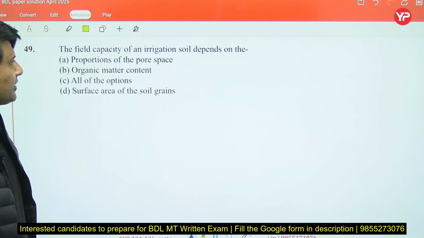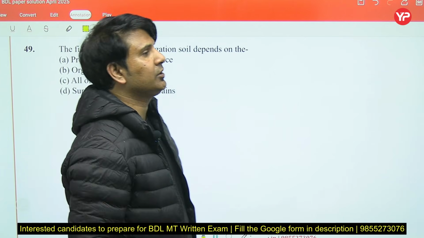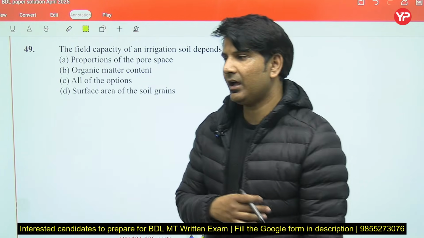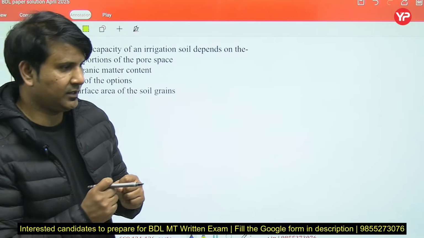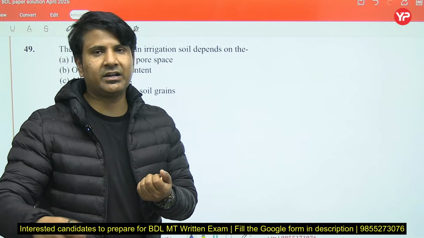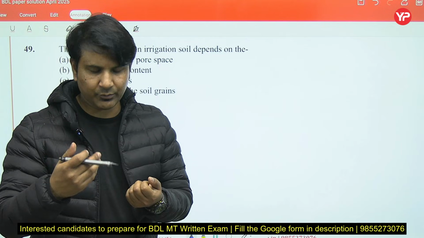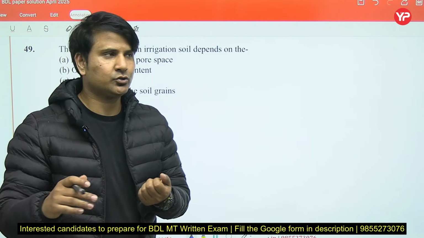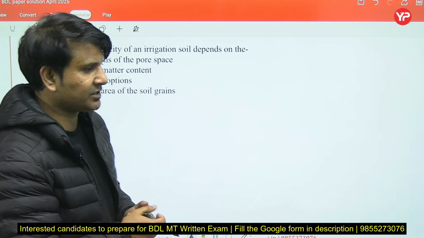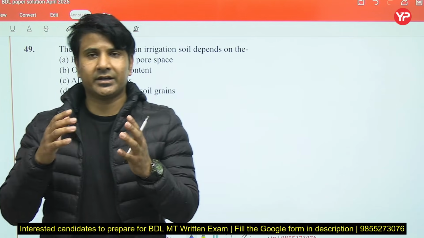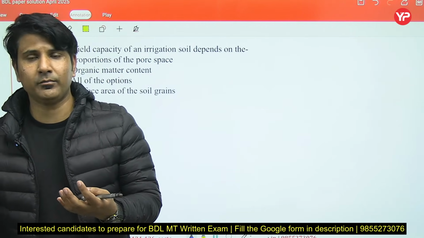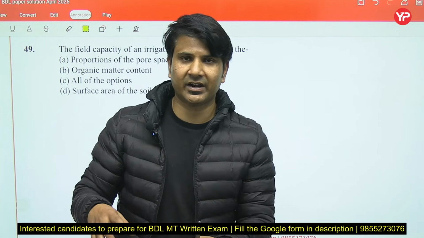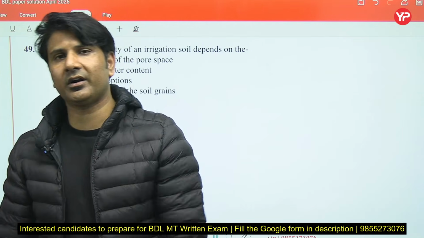The field capacity of the irrigation soil depends on. Field capacity means how much water is stored within the soil after removal of gravity water. Whenever you do irrigation in the field, first the gravity water will drain out under the action of gravity and join the groundwater table.